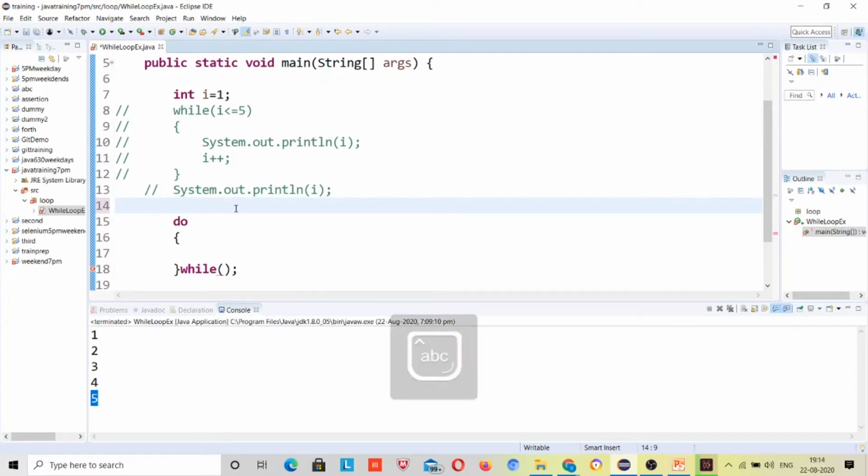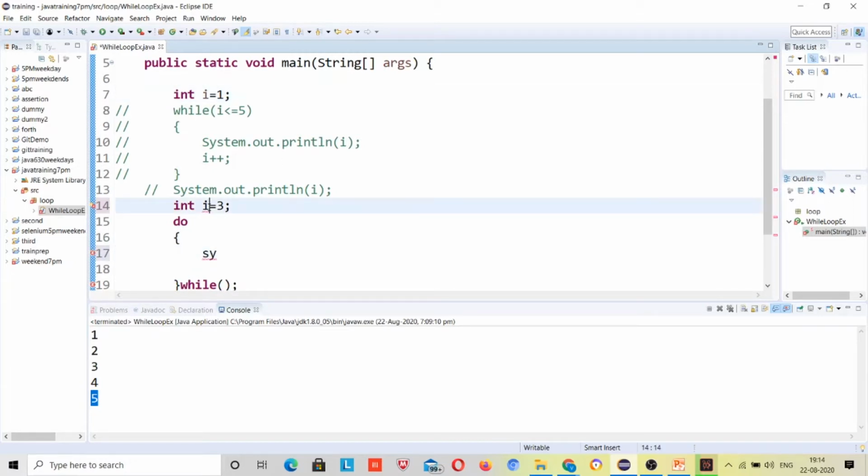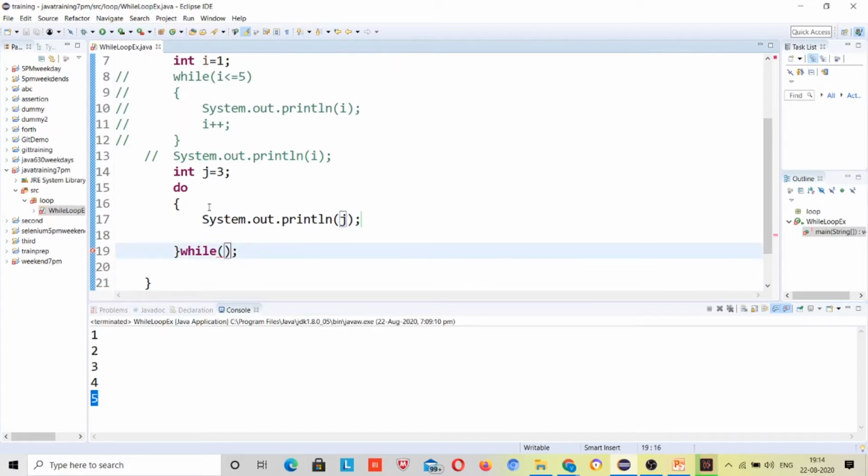Suppose I have int j is equal to 3, and I will print j first. Inside the condition I will give j is less than 2.